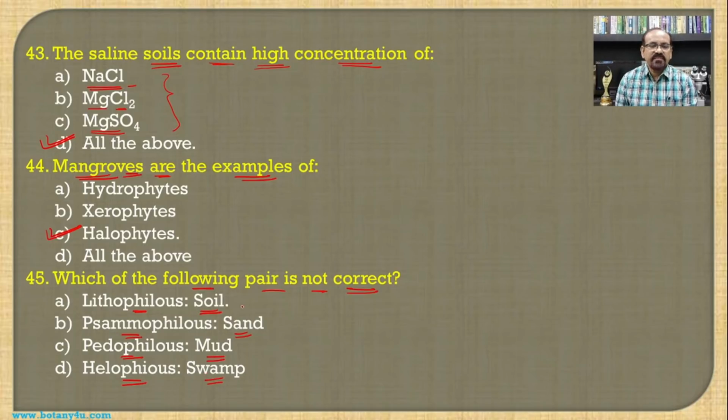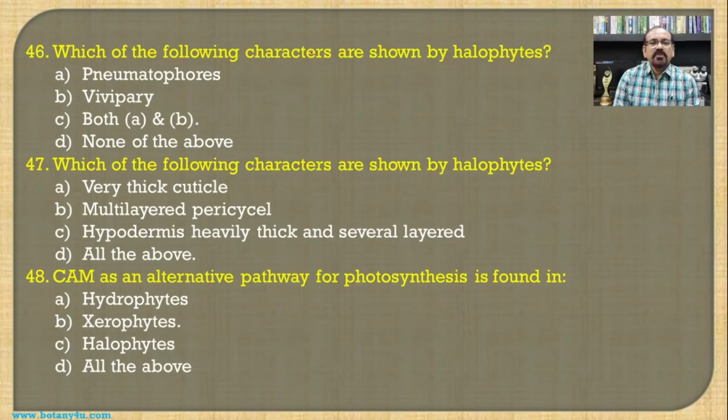So if you see these different pairs, the correct pair here is rock. So the soil is the wrong one, and hence this is not the correct one, and hence it is the answer for this question.